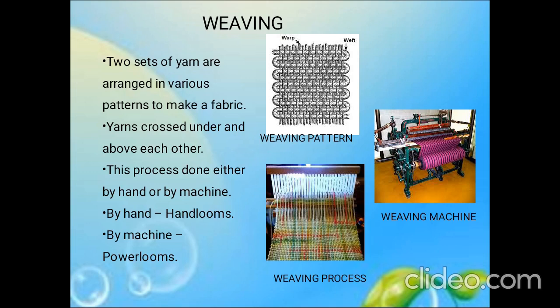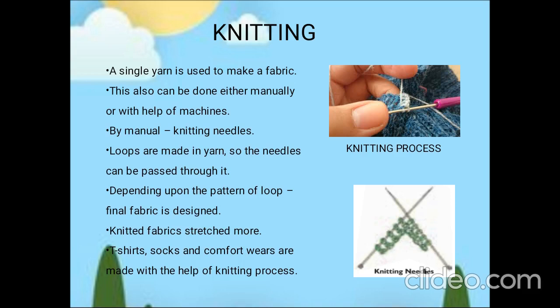Very good. So coming to knitting. It involves two needles as shown in this figure, and we can perform this knitting process with the help of those needles and hand. In this we use only one yarn. In weaving we use two yarns, whereas in knitting we use one yarn.